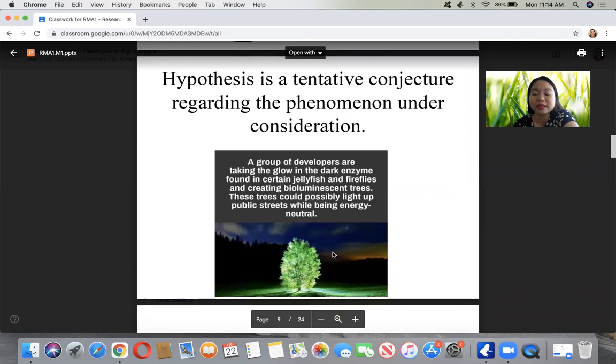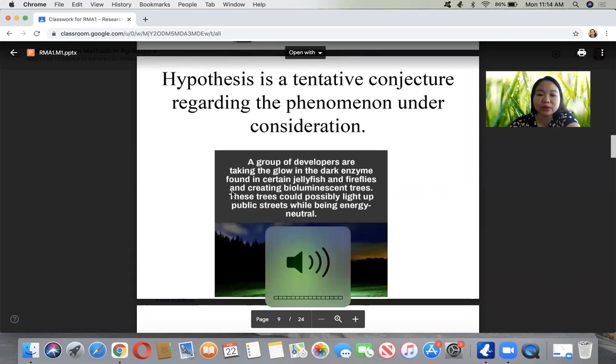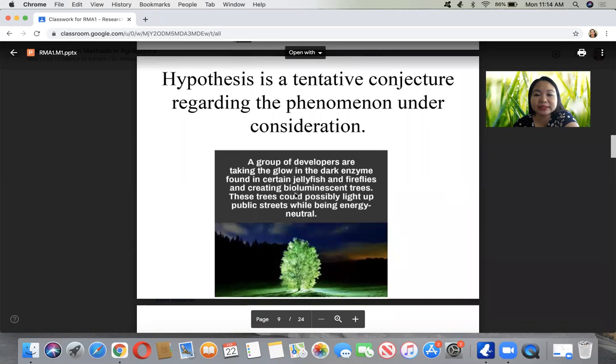Like in this tree, a group of developers are taking the glow-in-the-dark enzyme which is found in certain jellyfish and fireflies. If you remember, you have seen fireflies before. So these bioluminescent trees are injected with this enzyme.